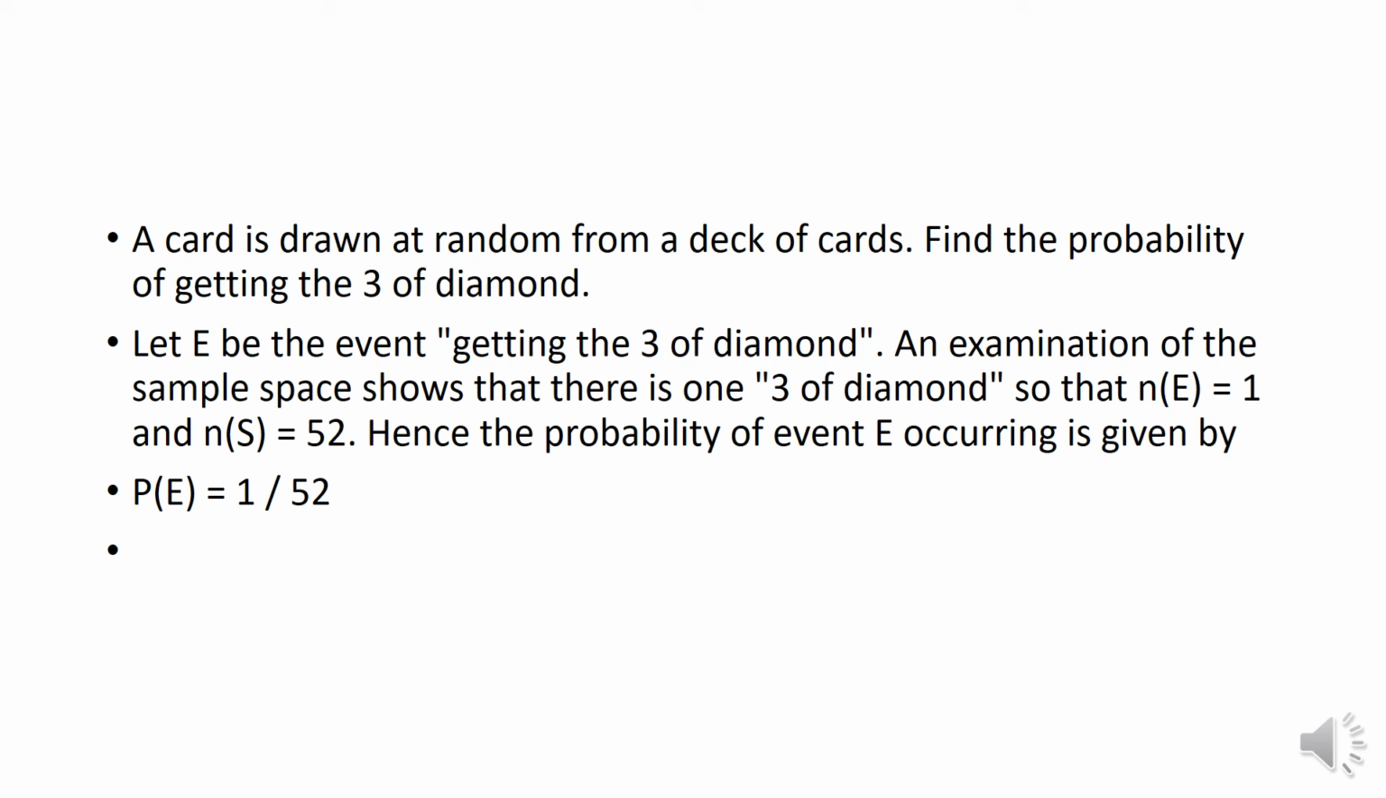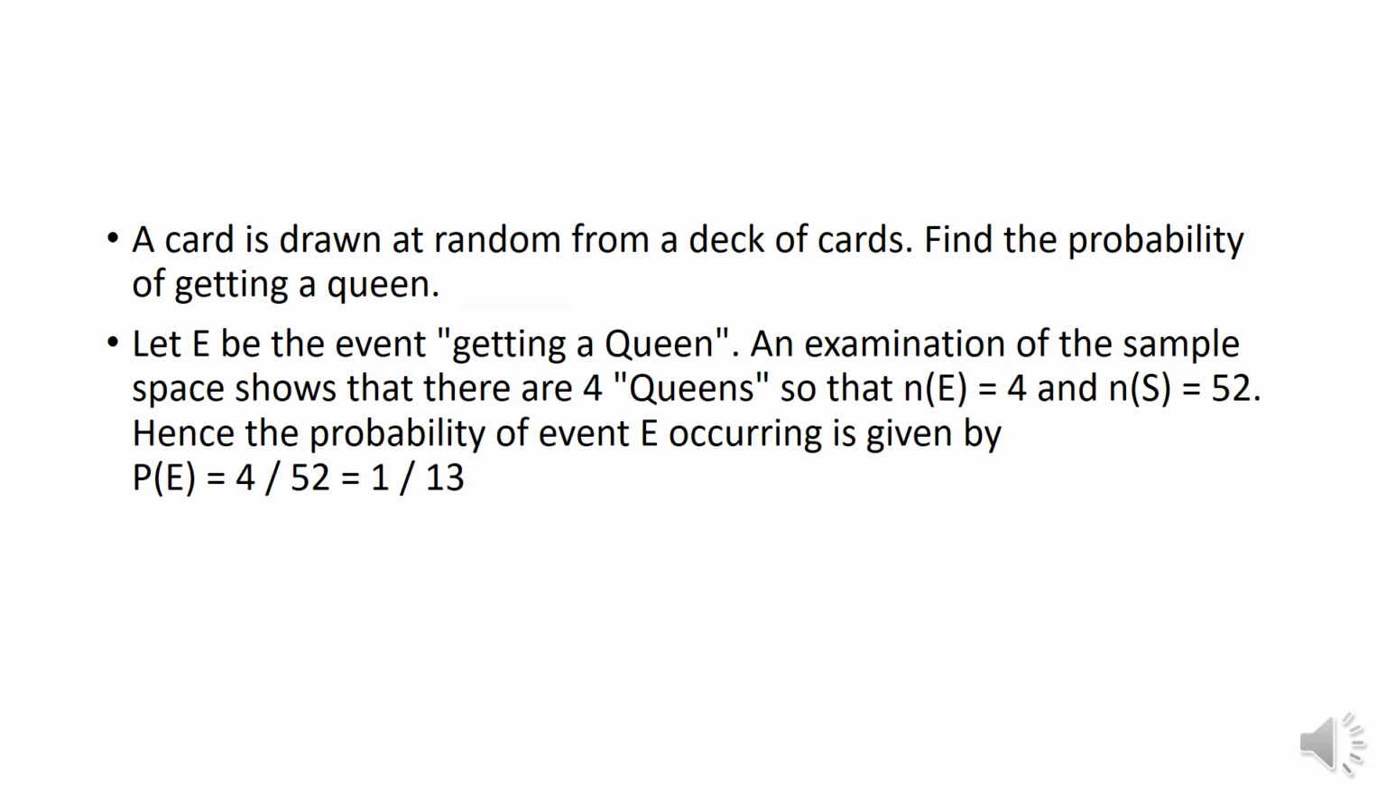A card is drawn from a deck of cards. So the sample space here will be 52. Find the probability of getting 3 of diamond. We have only one 3 of diamond card. So the favorable number of events is 1 and the total number of outcomes, or the exhaustive sample space, is 52. Therefore, the probability of drawing 3 of diamond is 1 by 52. Let us go to the next problem.